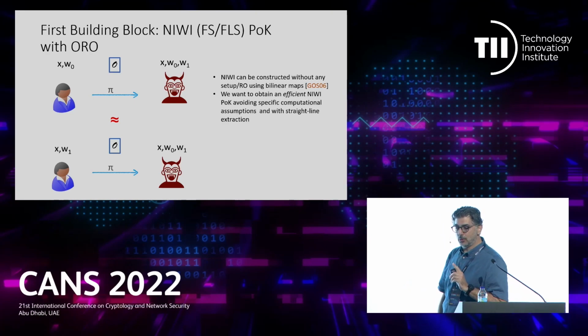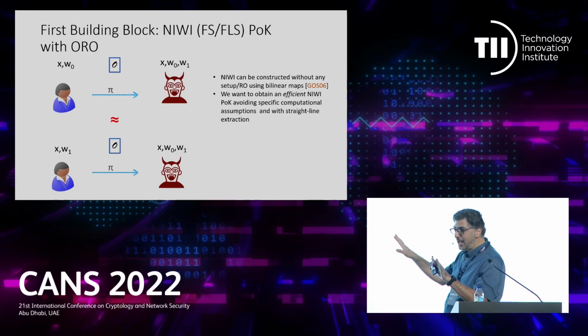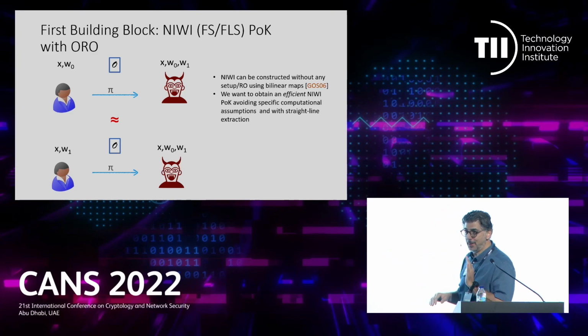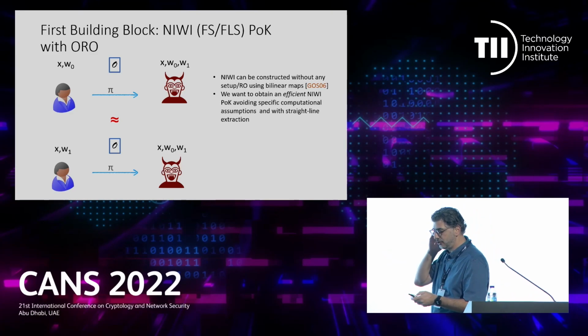And remember, we also want the proof of knowledge property. The NIWI in the plain model without any assumption is not a proof of knowledge. So it's really insufficient for us. So we must follow another path. It's not just an efficiency measure.